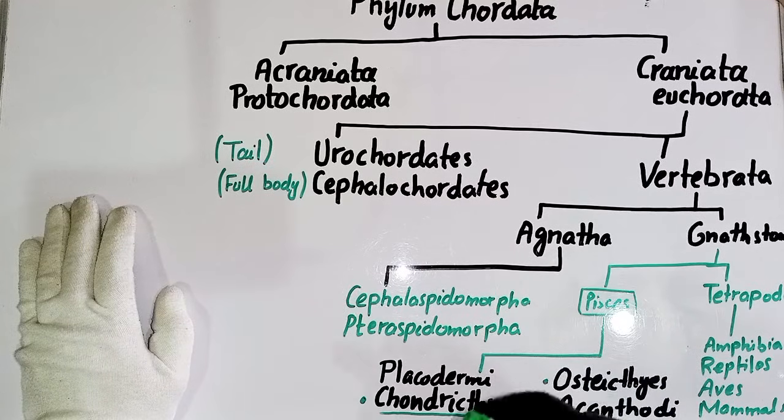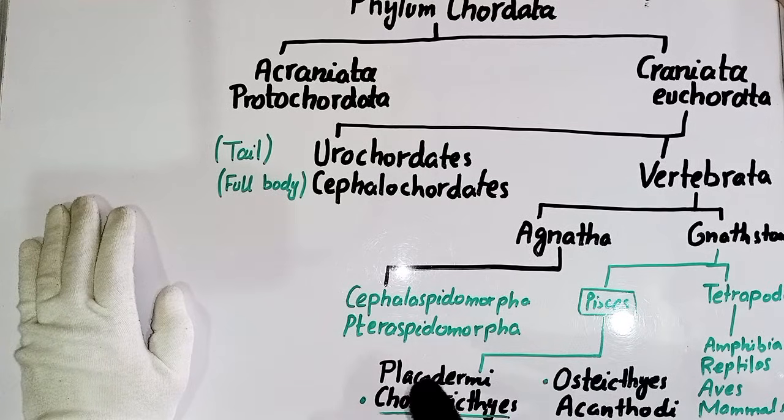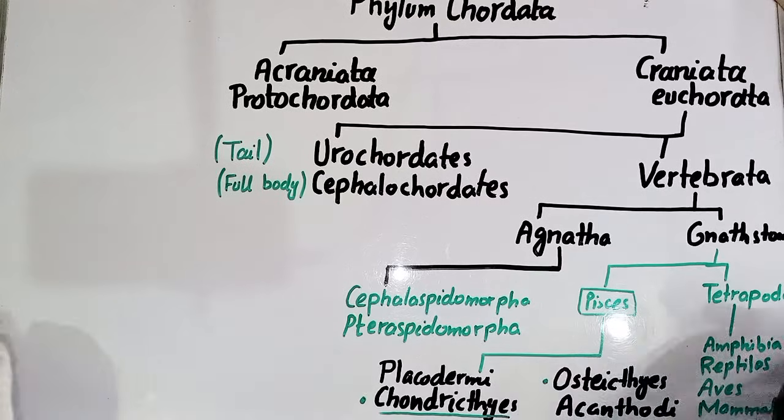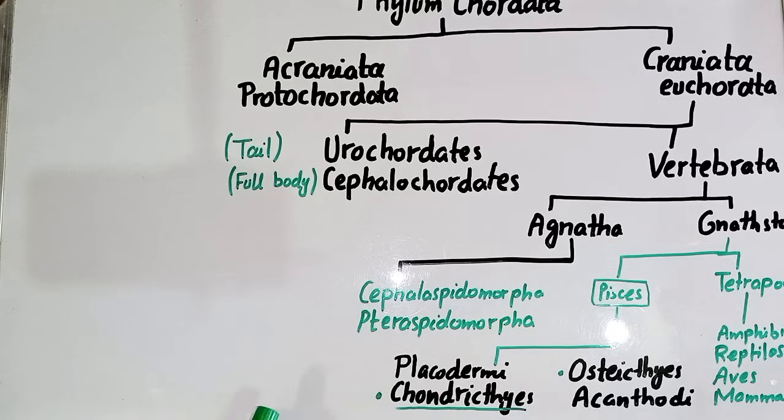Pisces is a superclass that is related to fishes, and it contains four classes: Placodermi, Chondrichthyes, Osteichthyes, and Acanthodii. And Tetrapoda has more classes: Amphibia, Reptilia, Aves, and Mammalia. Okay, so some important questions that are related to the Pisces.